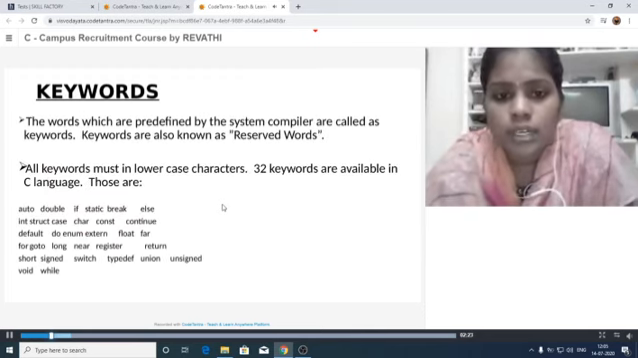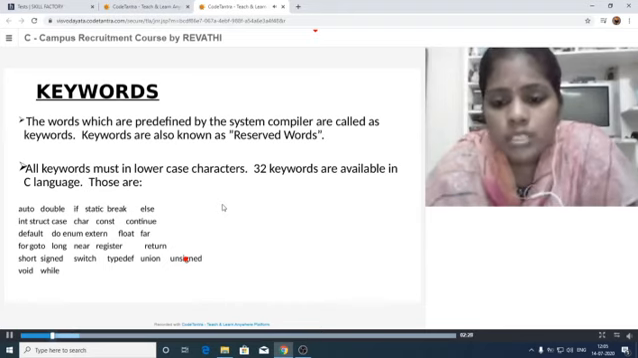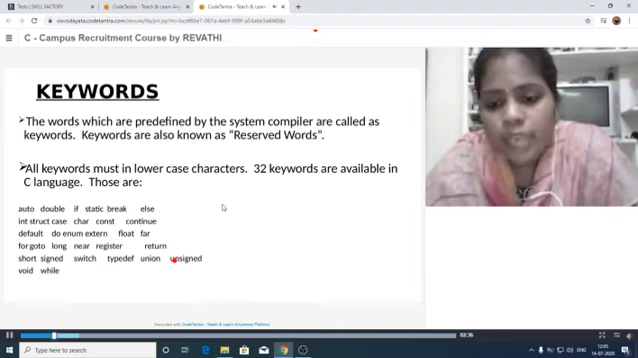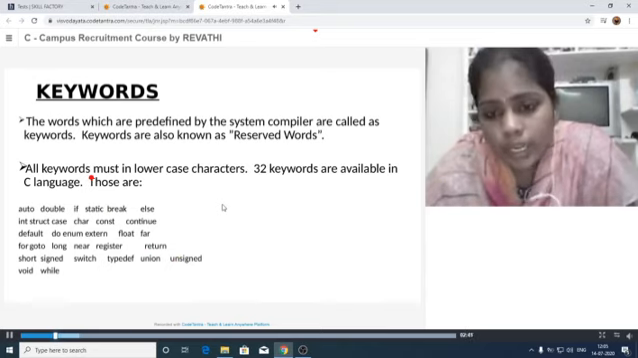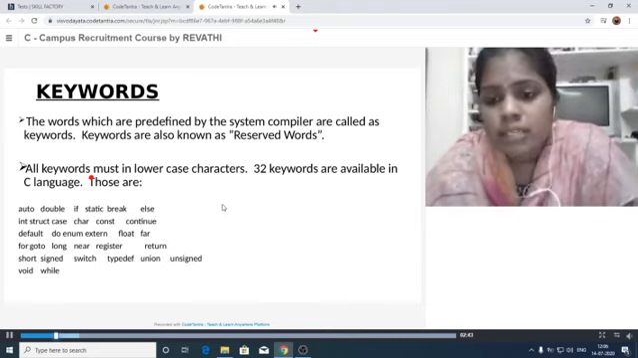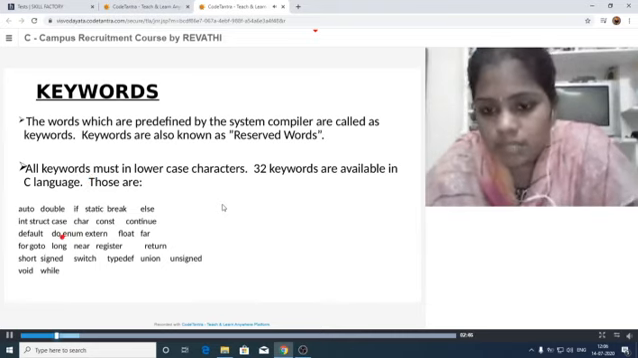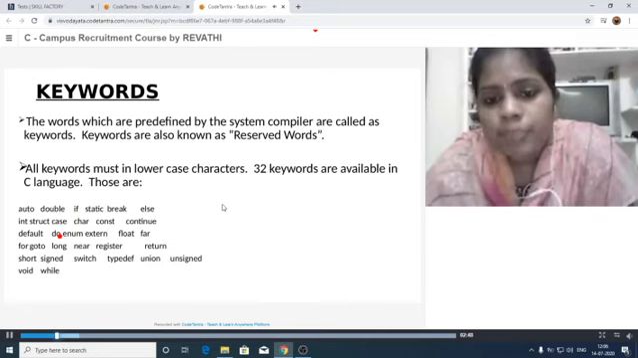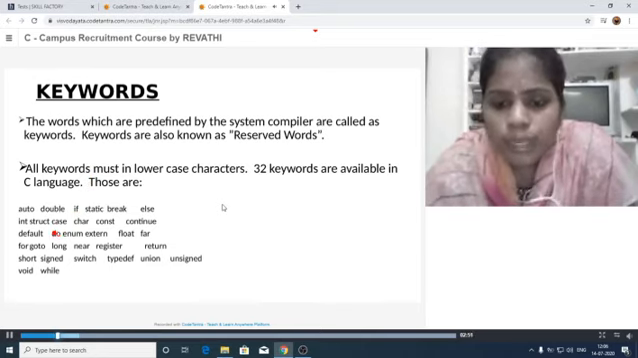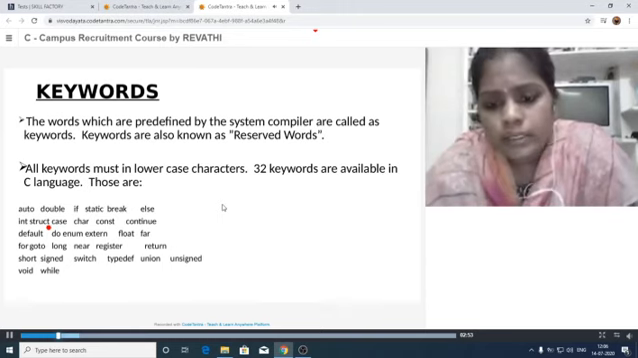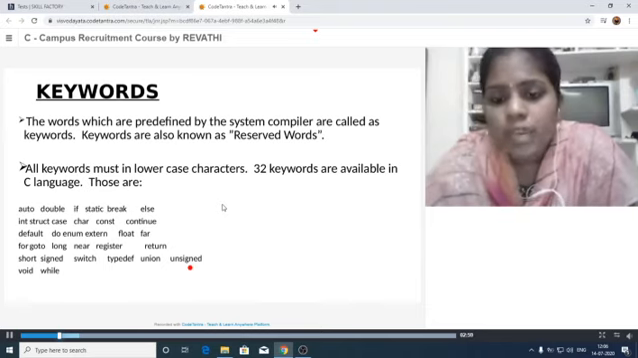Next, keywords. These keywords are also called reserved words, which are created by the system compiler. As per that, we have to use those names. All keywords must be in lowercase characters only, and 32 keywords were developed by the system compiler. Let us see some of them: if, for, goto, while, auto, like that. So these are the keywords developed by the system compiler. We have to use them as per our requirement.